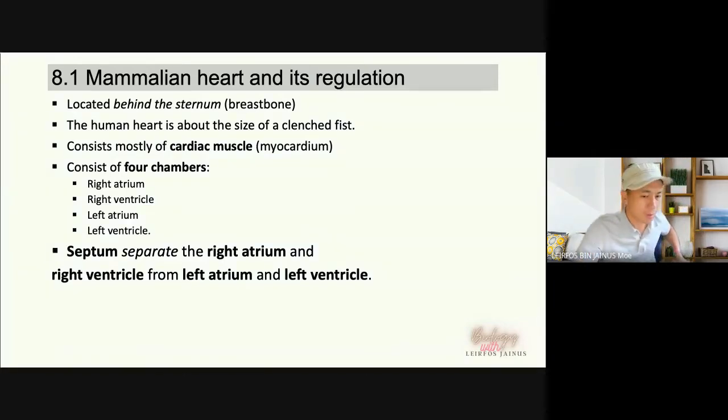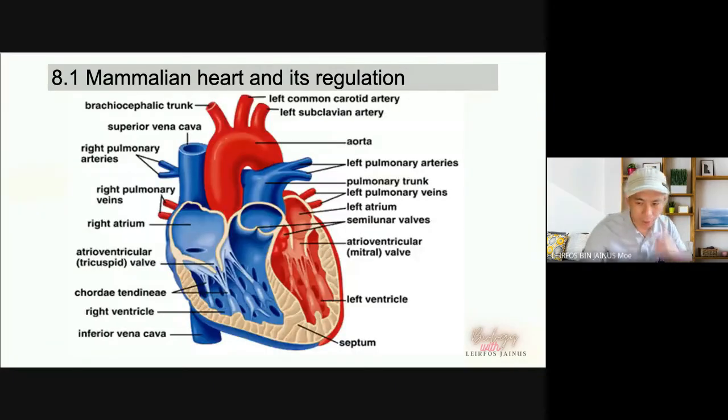We will have the diagram after this. The left ventricle is much thicker compared to the right ventricle. So the point is the heart is positioned just in the middle of the breastbone or the sternum, but it is actually slightly to the left. Why? Because the left ventricle is thicker than the right ventricle.